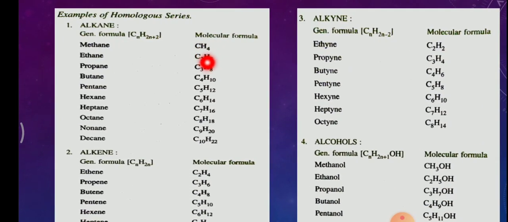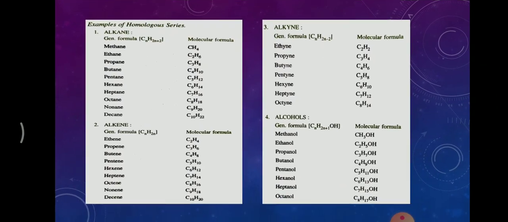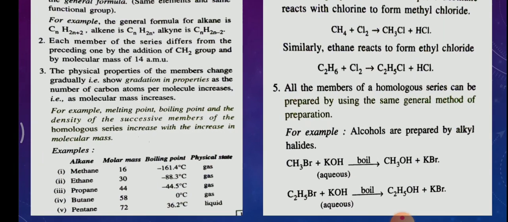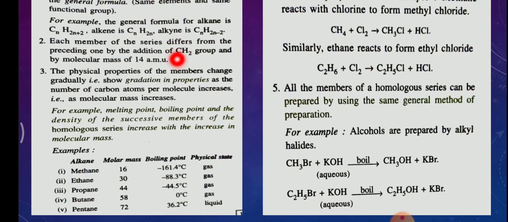So this and this differ by a CH2 group. Now, what is the atomic mass of C? Atomic mass of C is 12 and hydrogen is 1. But in this case there are 2 hydrogens, so 12 plus 2 will be 14. So all the members differ from each other by what molecular mass? They differ by 14 AMU, atomic mass unit.